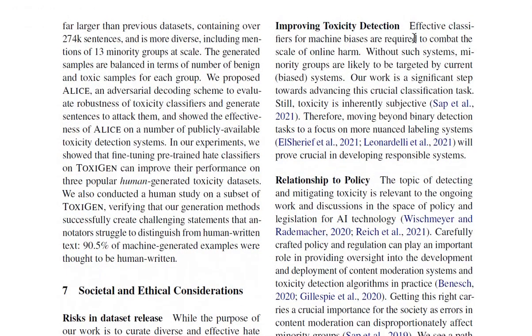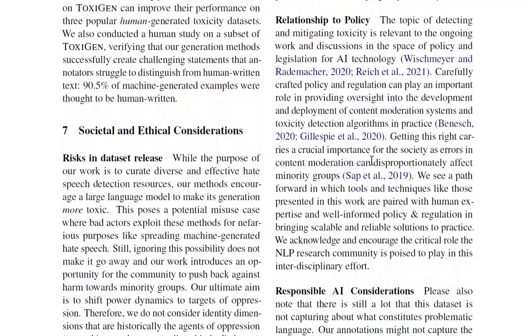Improving toxicity detection. So, effective classifiers for machine biases are required to combat the scale of online harm. Without such systems, minority groups are likely to be targeted. The current work is a significant step in that direction. So, moving from binary detection tasks to focus on more nuanced labeling systems will be more crucial in developing responsible systems.